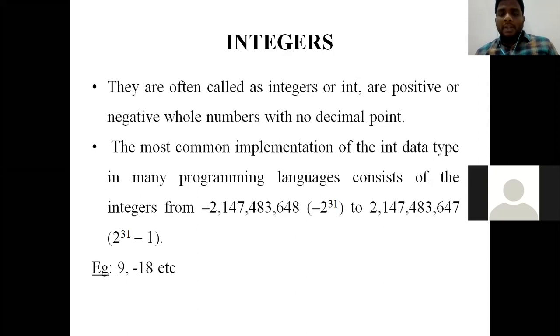The range of integer is from minus 2 power 31 to 2 power 31 minus 1. Minus 2 power 31 means the value is minus 2147483648. The integer range will be between these numbers. Some examples of integers are 9, minus 18.